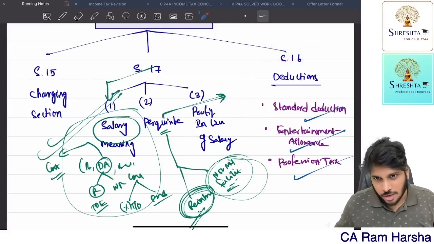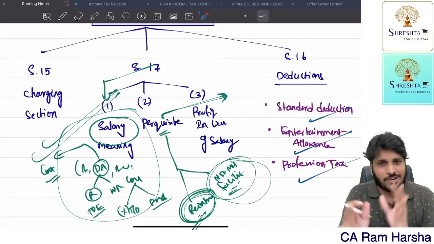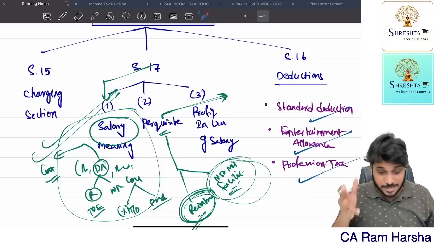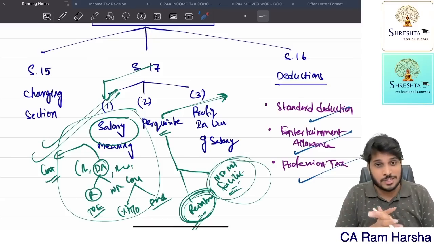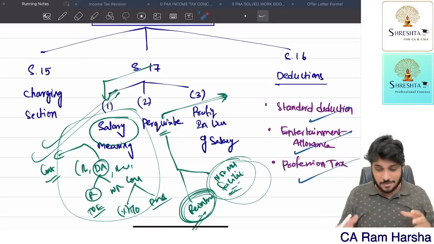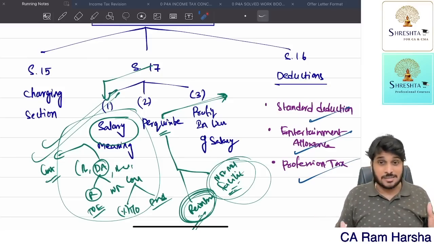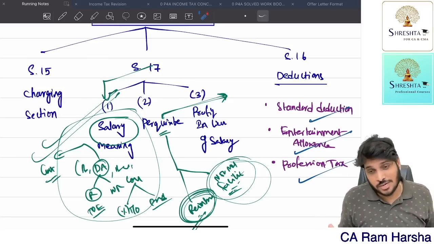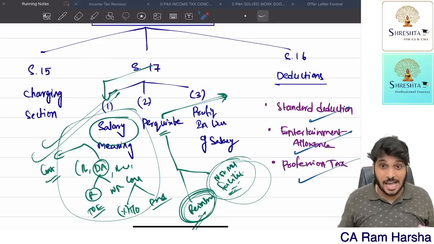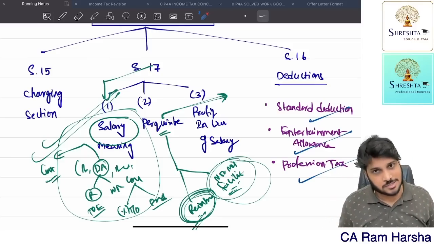Oh my God. Almost 1.5 hours we spent just to revise the content. In reality, in my regular class, I will be taking 8 to 9 hours on this chapter, only concept discussion with illustrations. Here I am giving you 1.5 hours and 1 hour of problems. Hardly 2.5 hours I am finishing. That's a revision. No, it's a marathon. First of all, understand, it's not a detailed regular class. It's a marathon. Still, I have covered all the provisions clearly with explanation and logic.